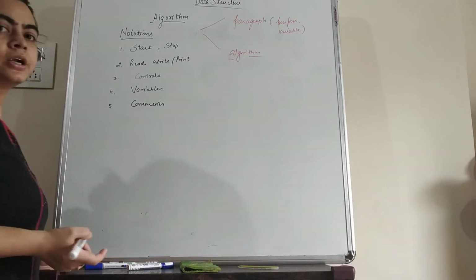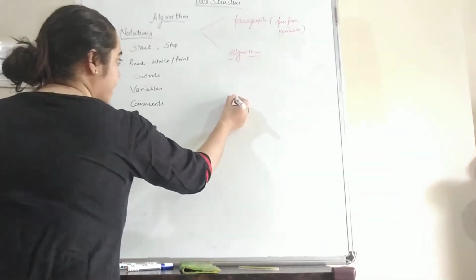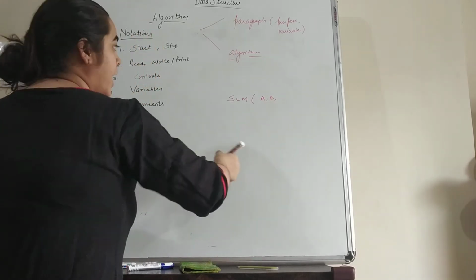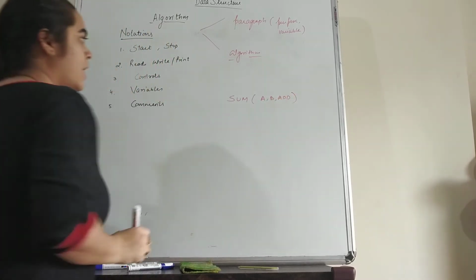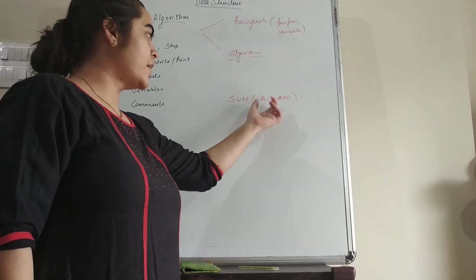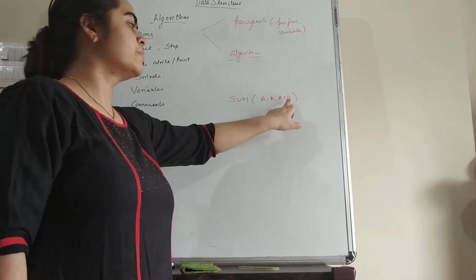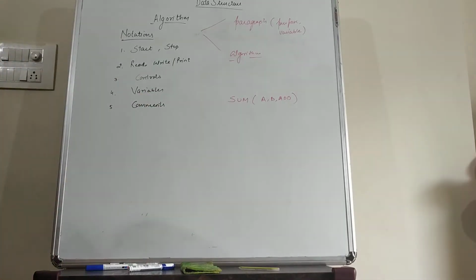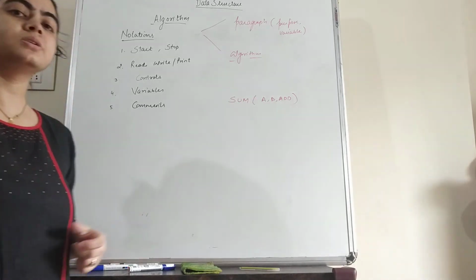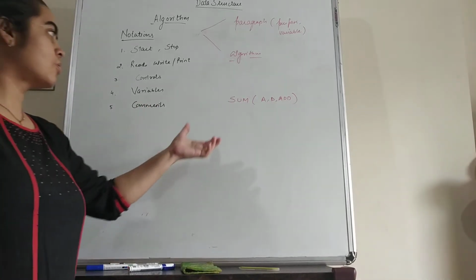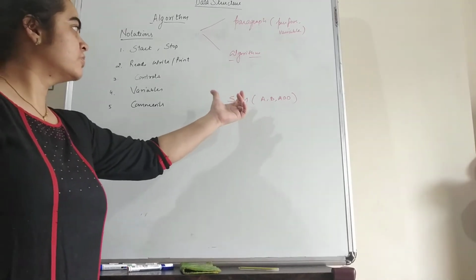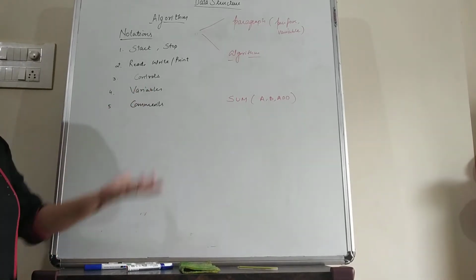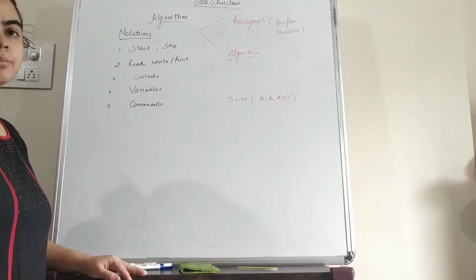So in order to calculate the sum of two numbers, we have to write sum and we have to declare the variables, for example A, B, and after this we can declare a third variable as add. So these are the two variables and the addition of these two variables will be stored in the add variable. This is known as the paragraph of the algorithm, because it defines the number of variables that we are using in the algorithm, and it also specifies the purpose. The purpose will be reflected by the name of the algorithm. Here it is written sum, so in this algorithm we are going to calculate the sum of numbers.